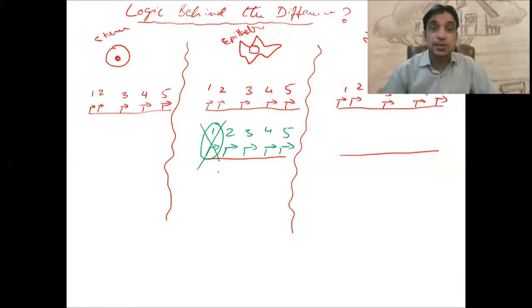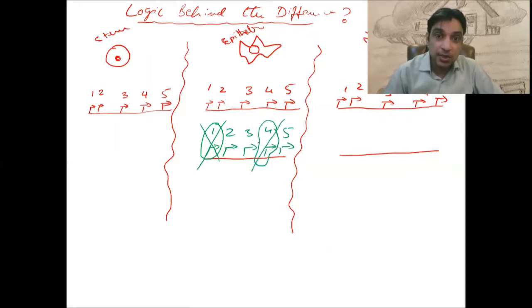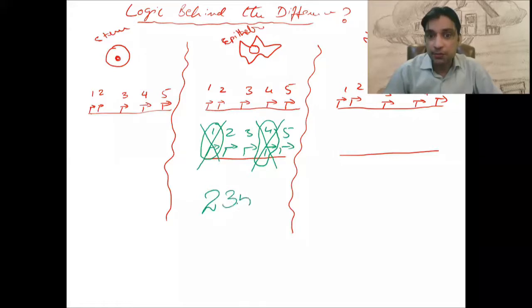It was kept in silence. Gene number 4 is not expressed. It was kept in silence. Only gene number 2, 3, and 5 are allowed to express. So the pattern of expression of the epithelial cell is 2, 3, and 5.